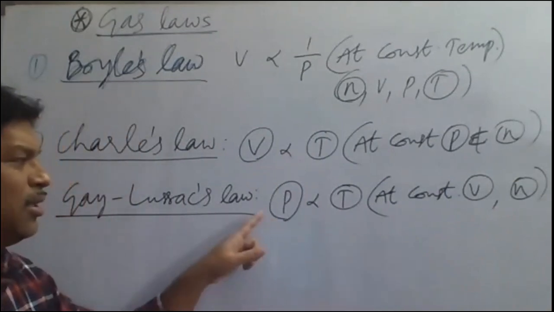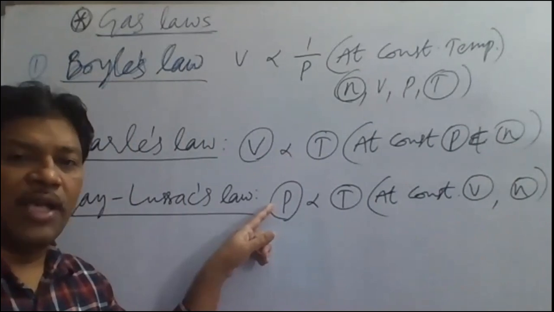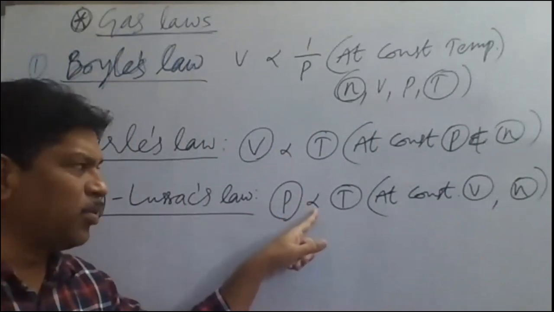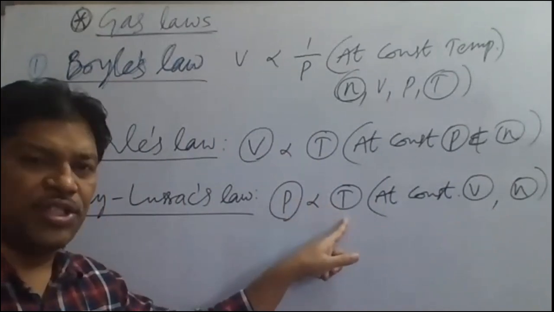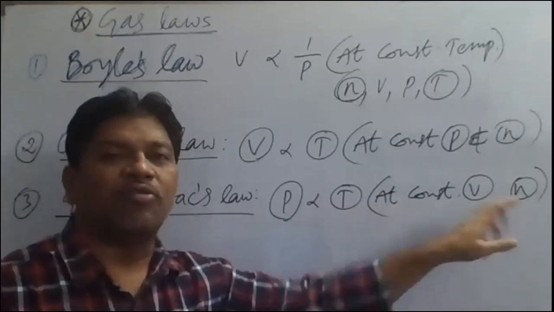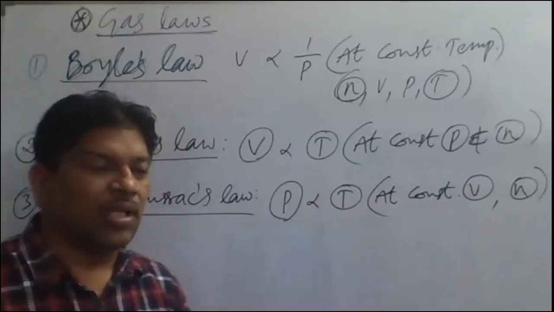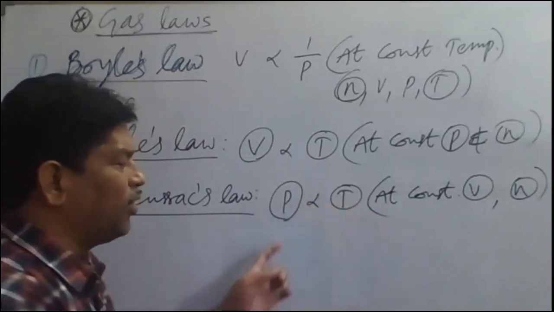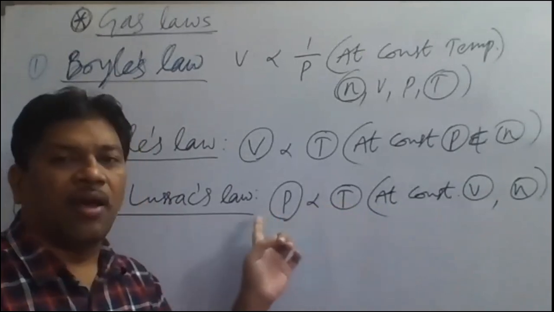So like this here, the pressure of a given mass of gas is directly proportional to absolute temperature, that is Kelvin temperature, at constant volume and number of moles. Okay, so that point we have to keep in mind. So it is the relationship between pressure and temperature. So we can say pressure temperature law.